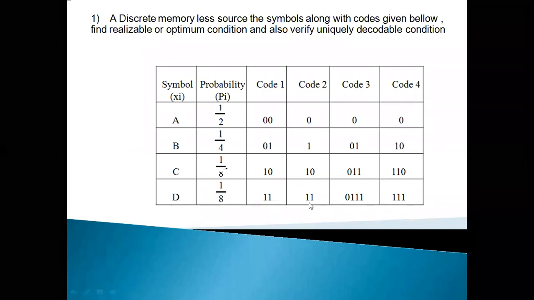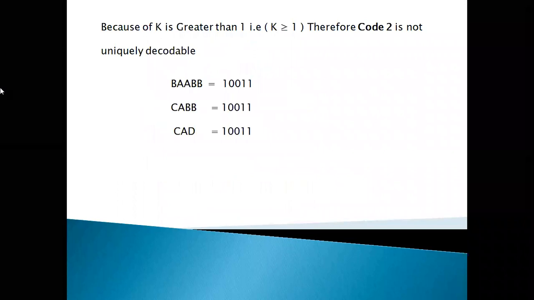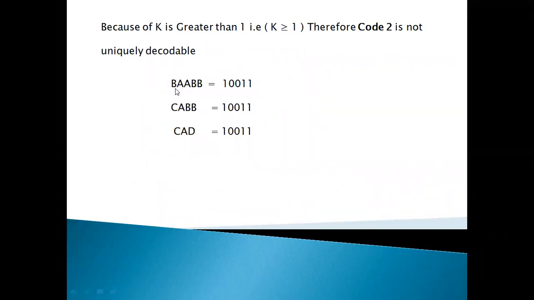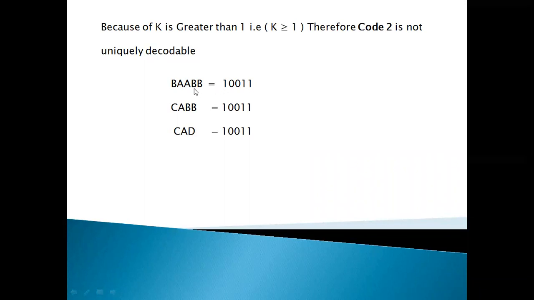So you can construct a sentence with the help of the symbols. Suppose B, A, B, B is the message. What is B? 1. What is A? 0.